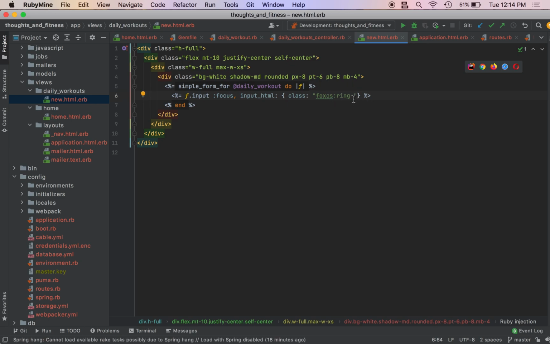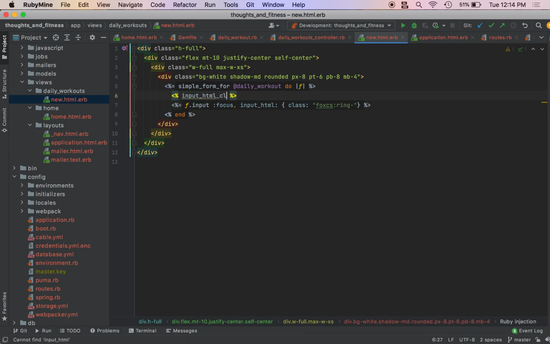Actually, what we can do here is what we did in the nav bar. We're going to make our variable input HTML class, that is going to be equal to a string. So we'll do focus ring indigo 500, focus border.